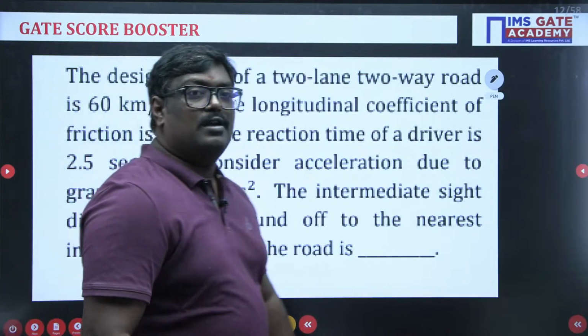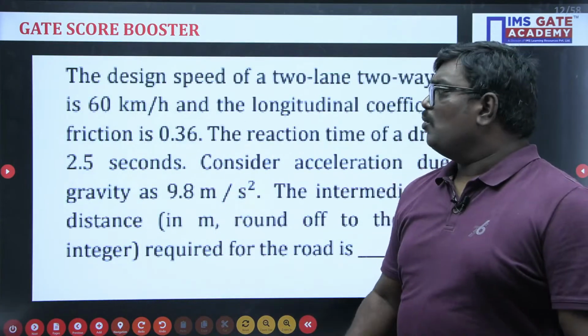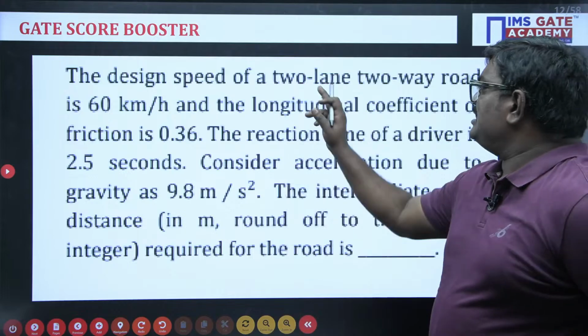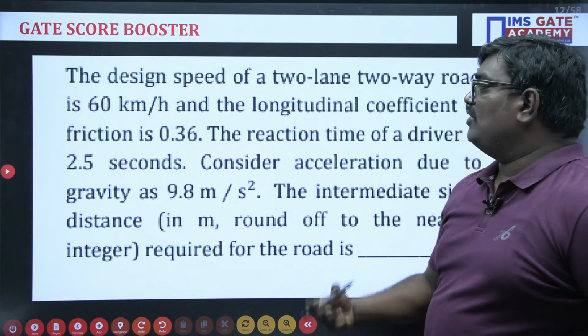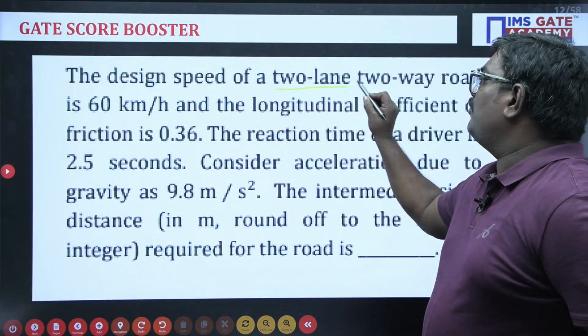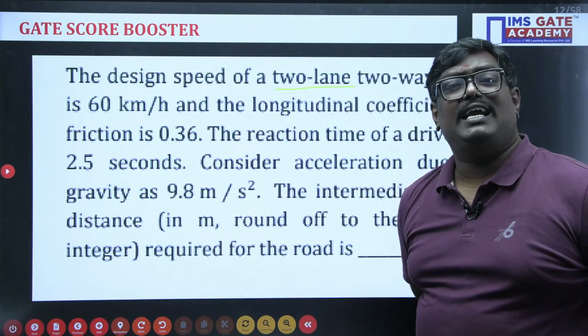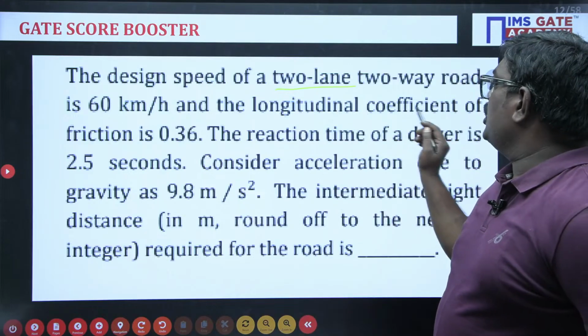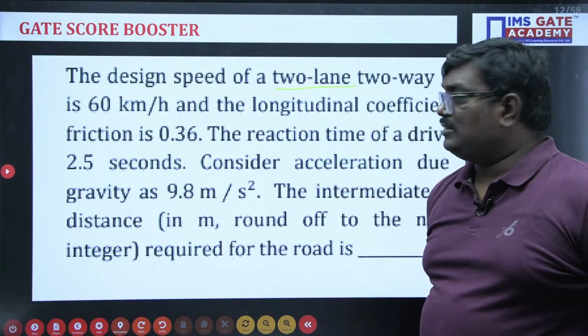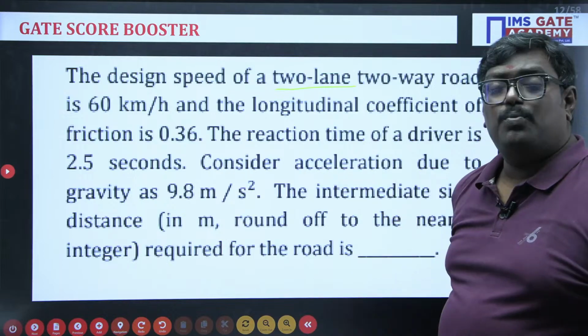Now, students, the question here is simple. The design speed of a two-lane, two-way road is 60 km per hour and the longitudinal coefficient of friction is 0.36. The reaction time is 2.5 seconds.